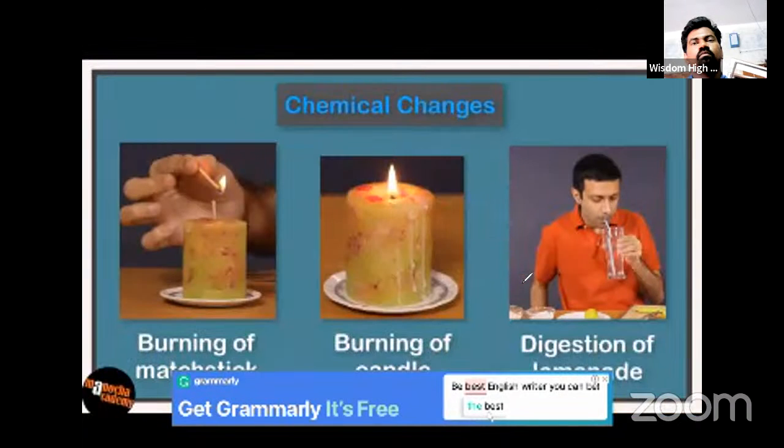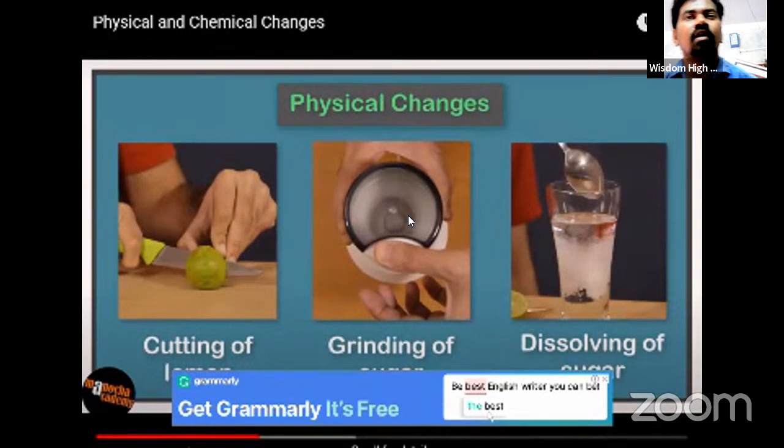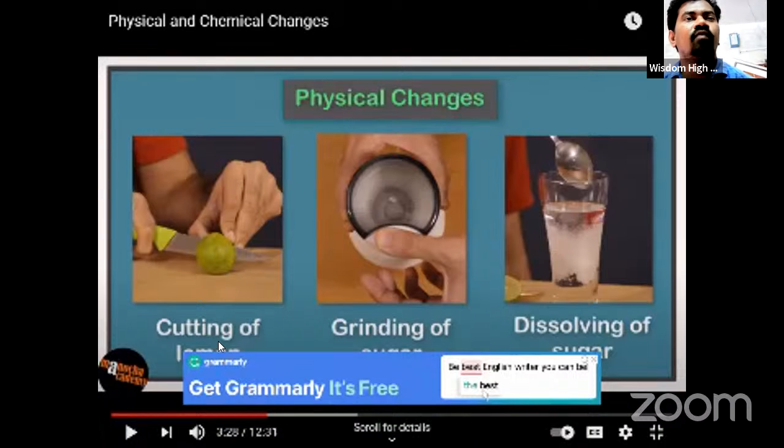In all the changes you saw, these are the chemical changes. In these changes, some new substances are formed. And here are the physical changes. All these are physical changes. Cutting a lemon is a physical change, because no new substance is formed when you cut a lemon. Grinding sugar is also a physical change because there is no new substance.